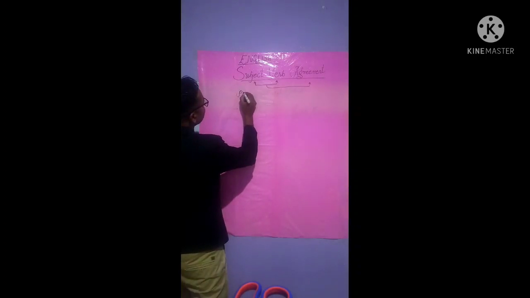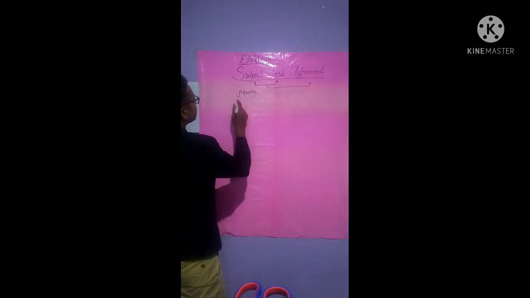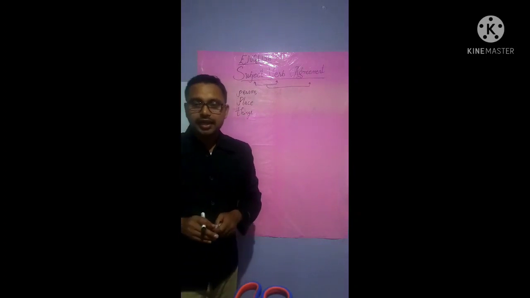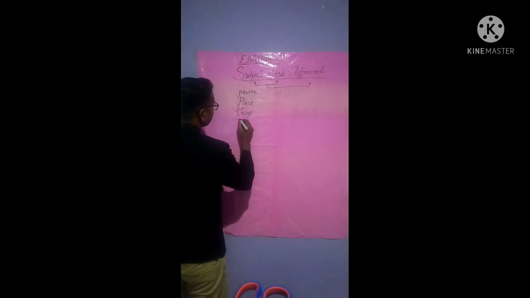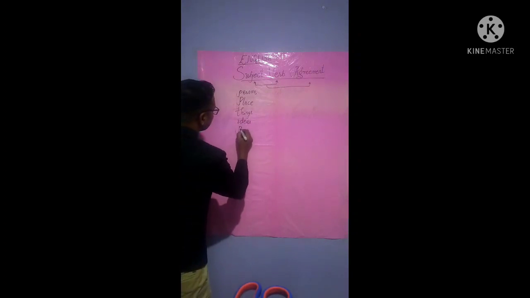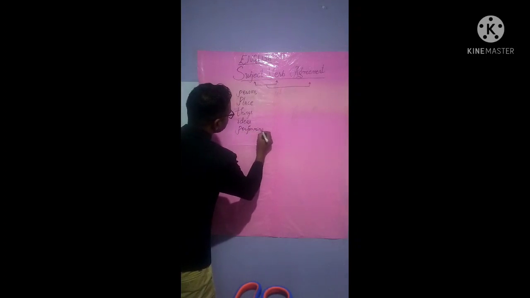A person, place, things, ideas, or things that are performing actions. Hope you all are understanding.